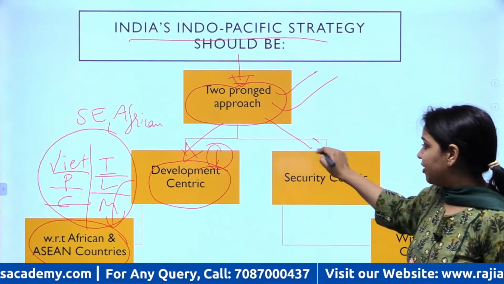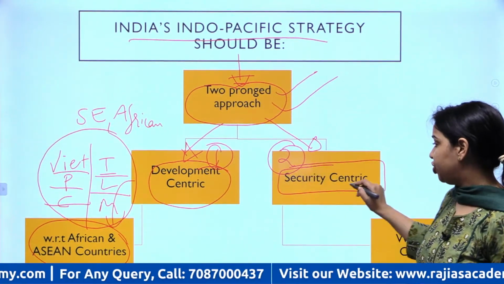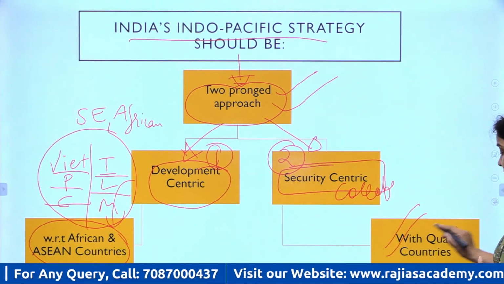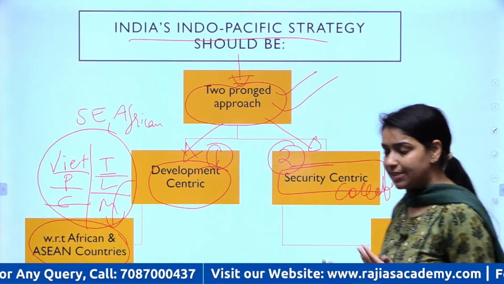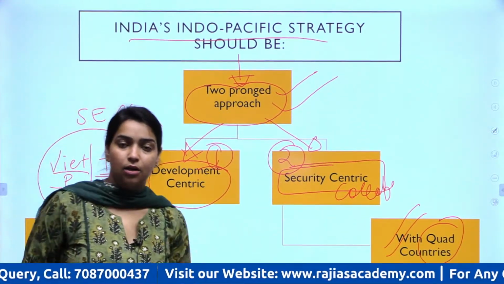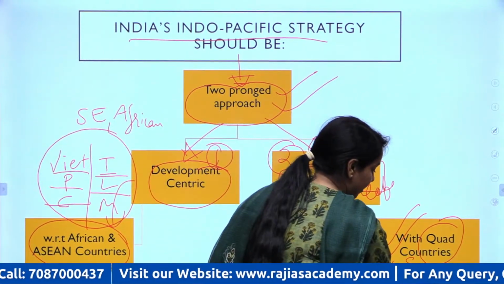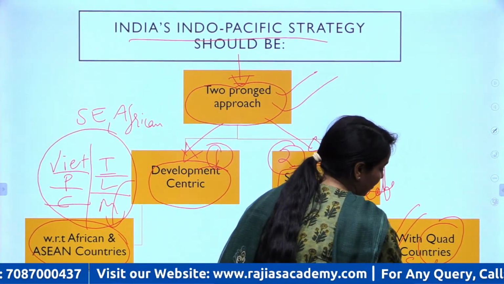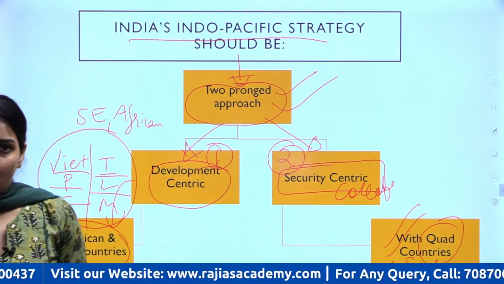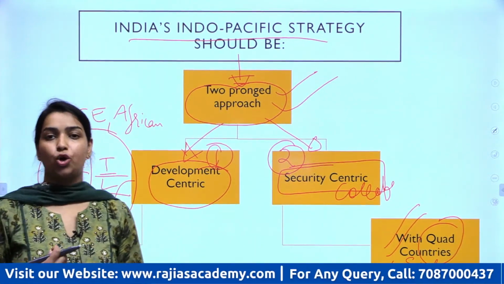The second strategy should be to focus on security collaboration with bigger countries, that is the Quad countries, जैसे US, Japan, Australia, even France, Germany, all the European countries also. There India should focus on security collaboration because they are bigger countries, they have more military wherewithal. Okay, so India can collaborate in military और security terms.